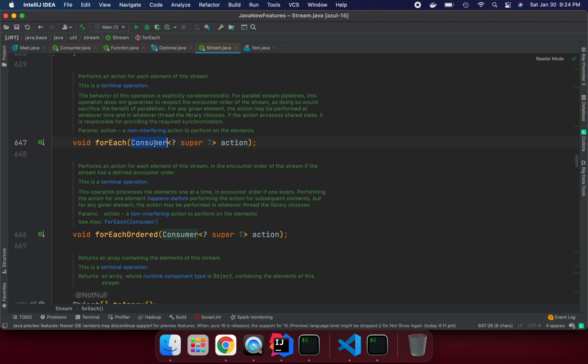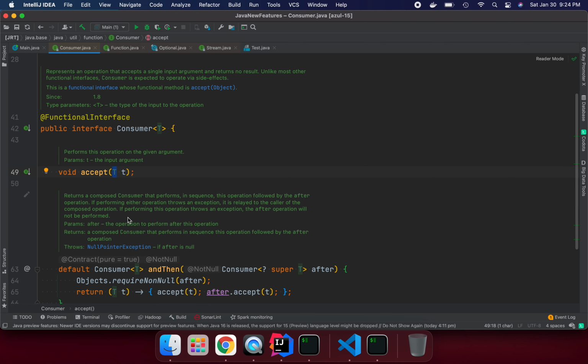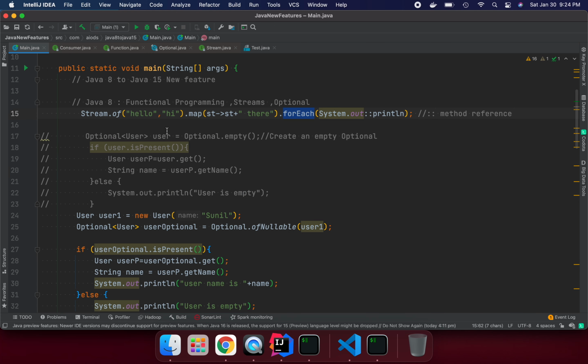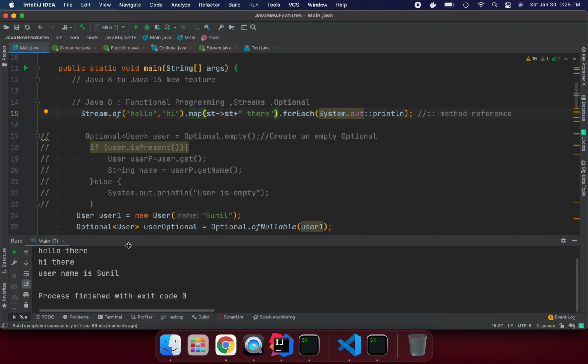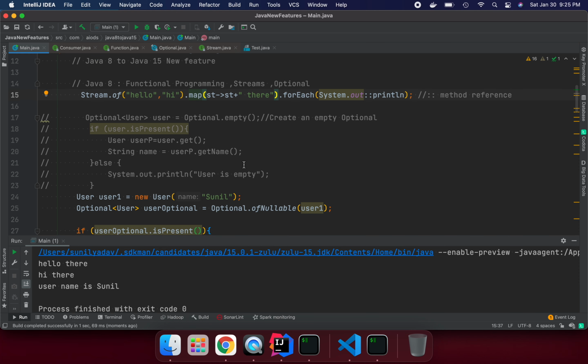So we can say this is a Consumer. We pass the T data and we consume it. If we look at the implementation of Consumer, we are saying I'm going to accept one data, that's it. These are basically lambda functions. We just need to implement and pass the function here itself. We pass the T input argument and consume it, that's it. So let's run it and see how it's working. Now we can see hello there, hi there. It's printing perfectly fine, right?